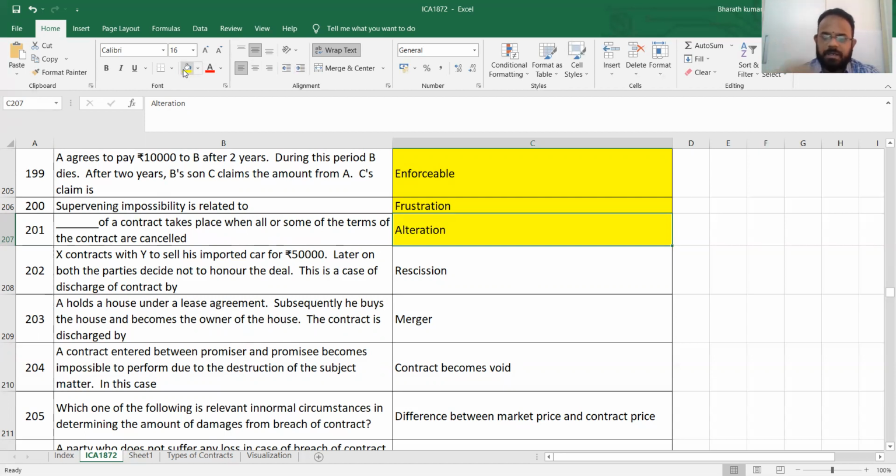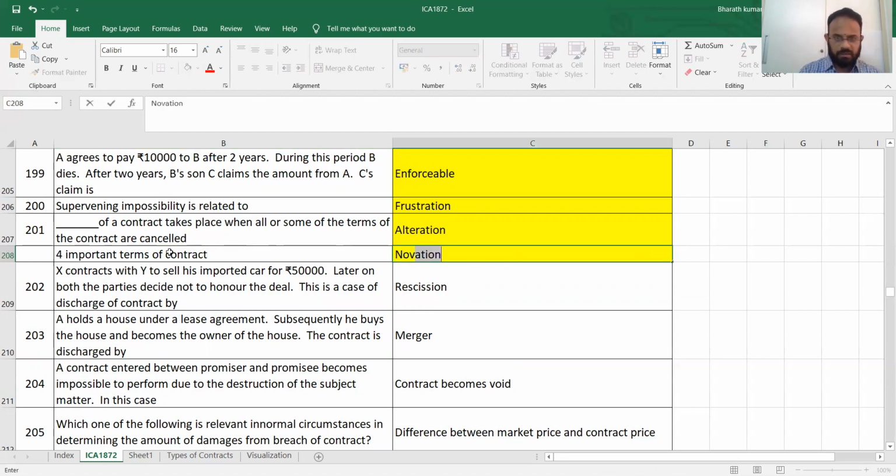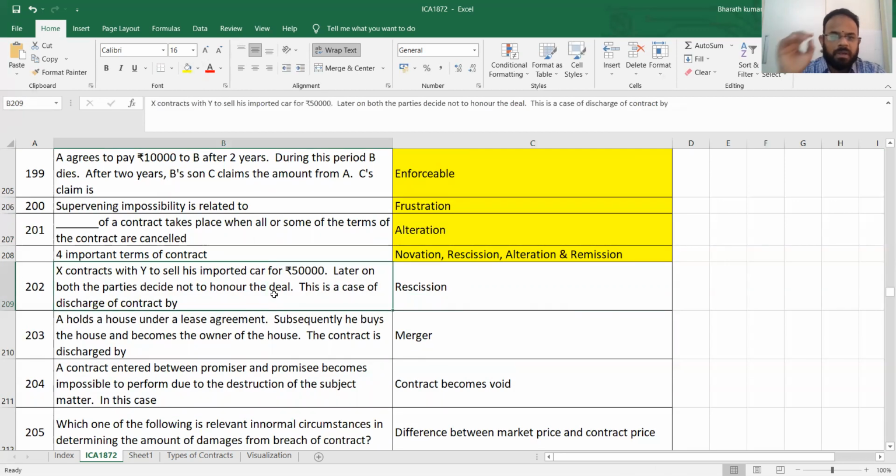So write this as a separate list. Go and find out what and where and all I would have spoken, and you can accordingly make it. So I will say 4 important terms of contract. What are they? Shall we write? Novation, rescission, alteration, and remission. There are 4 things. Now, this we are already told for novation, rescission, alteration. Remission also we told. Rescission we will see.